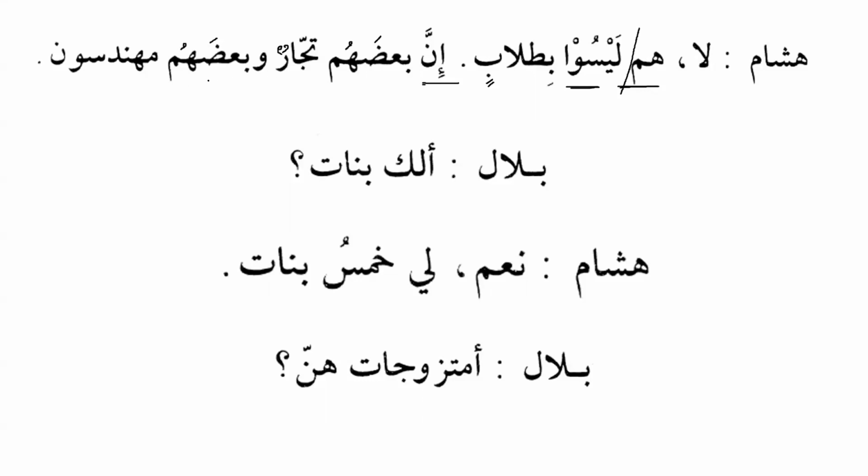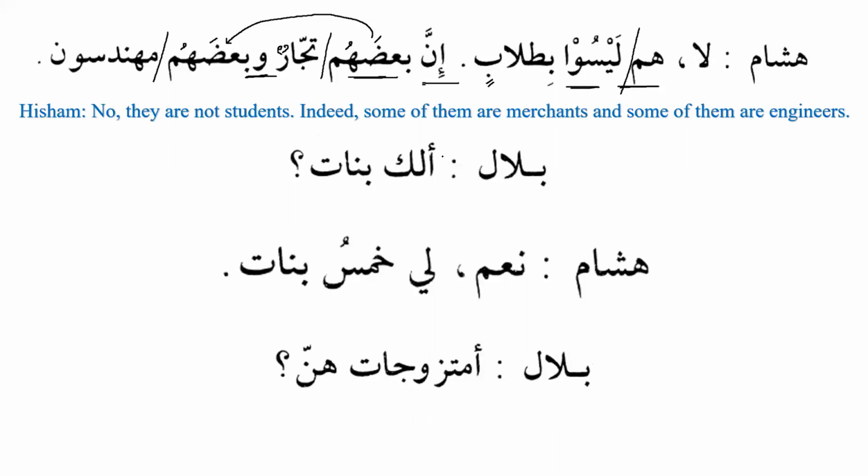Now, why do we say ba'dahum here? Because we know we have waw al-atf. So the noun that comes before waw al-atf will have the same ending as the noun that comes after it. Inna ba'dahum. So ba'dahum will be ismu inna, and we know ismu inna is always mansub, and tujjarun is khabaru inna, and khabaru inna is always marfu'. So that's why we say tujjarun. Inna ba'dahum tujjarun wa ba'dahum muhandisuna. Indeed, some of them are merchants and some of them are engineers.